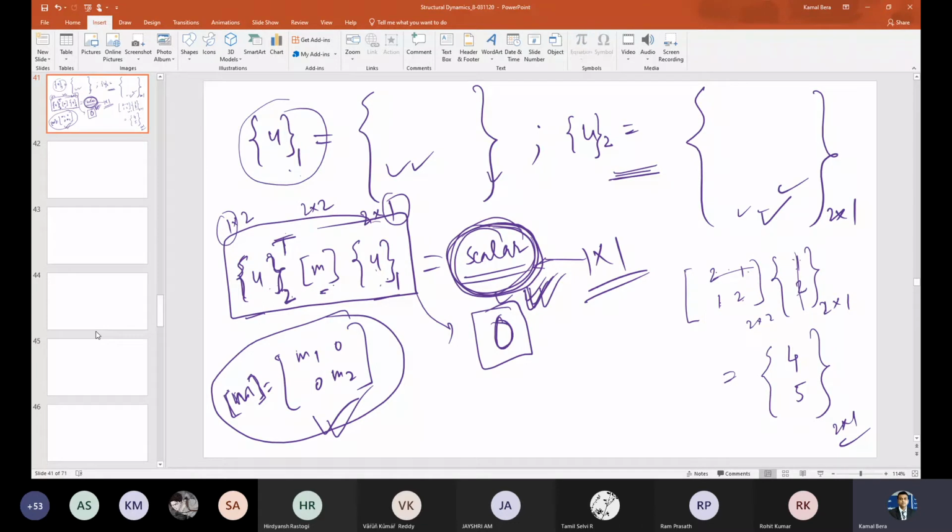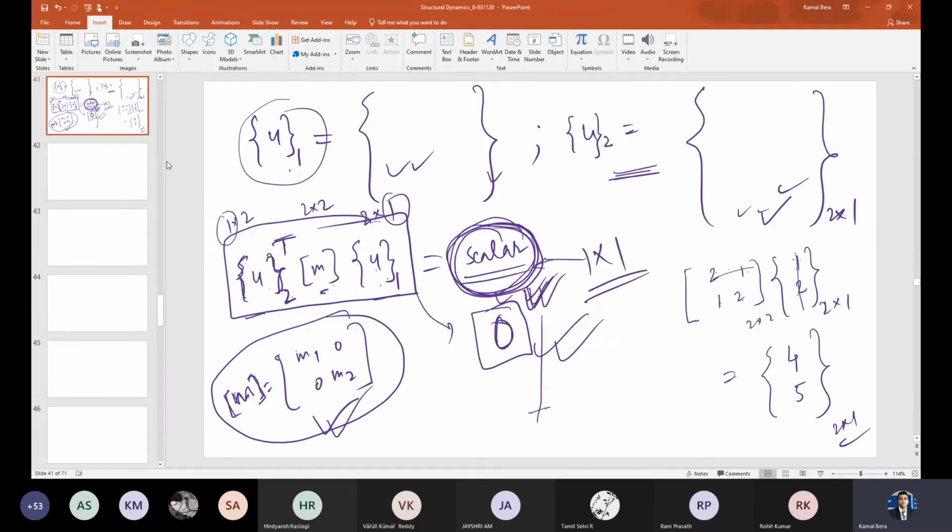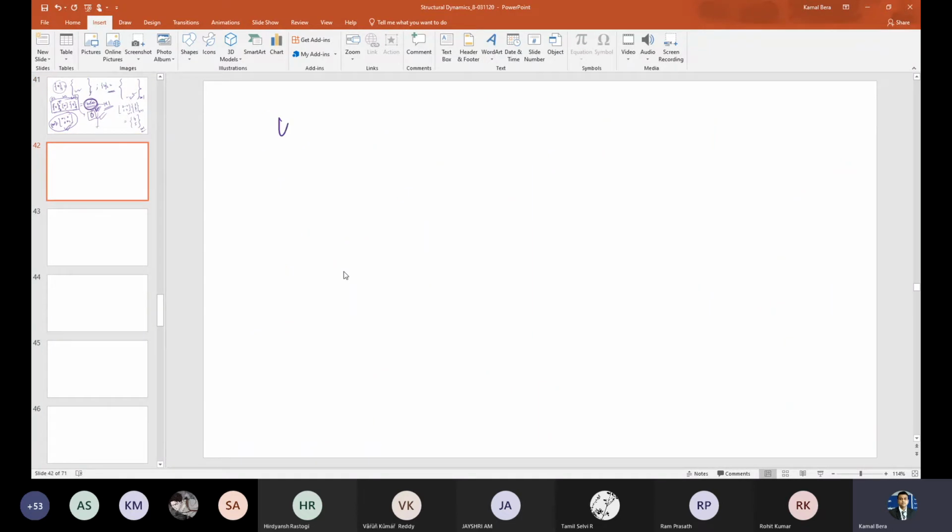Yeah, and he's absolutely right, this is 0, and it has to be 0. Without calculation, I can say that it has to be 0. Otherwise, you have to stop the dynamics here. This is the powerful property of the mode shapes, called orthogonality. If there are two different modes, U2 transpose M U1 is 0. If you do U1 transpose M U1 or U2 transpose M U2, then it will not be 0.